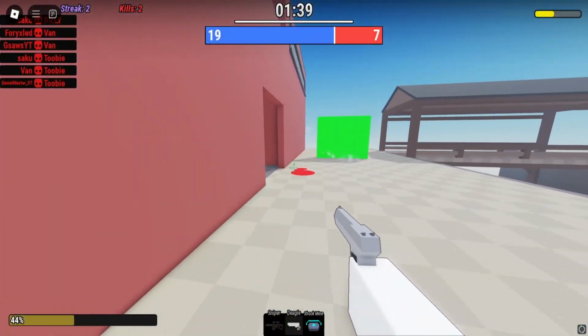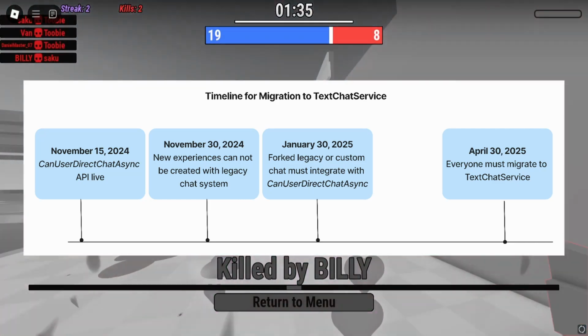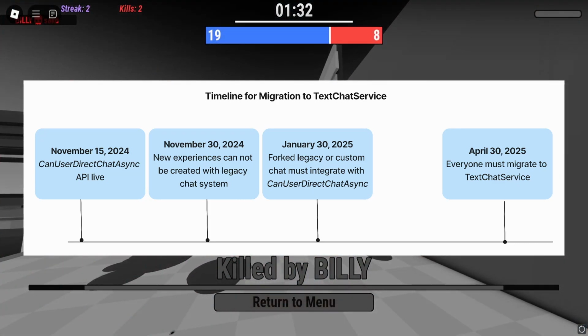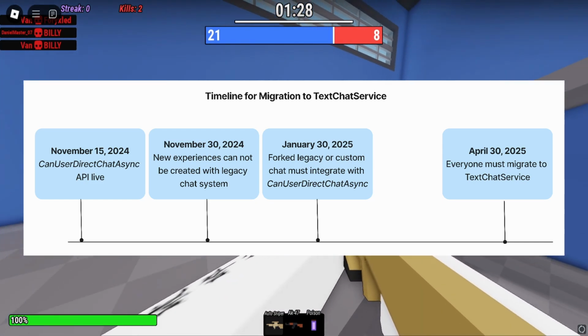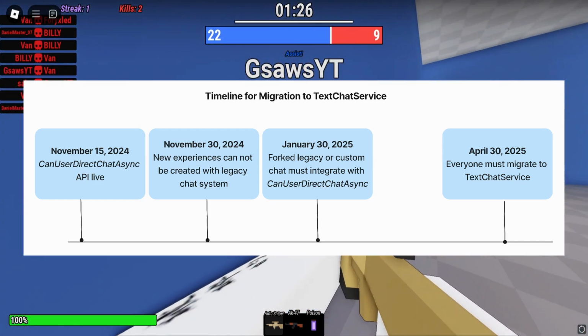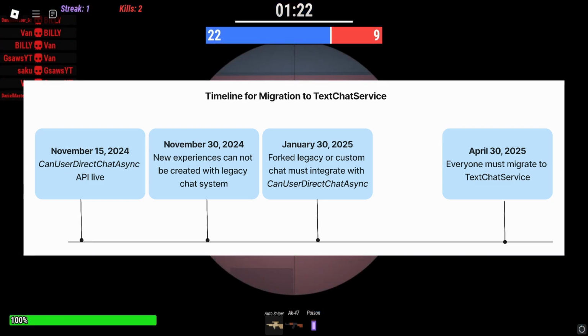Here is some information about it though. The migration timeline states that on November 15, 2024, the CanUserDirectChatAsync API will be live. So that's in a few days, depending on when this video comes out. On November 30th, 2024, so later this month, new experiences cannot be created with legacy chat.